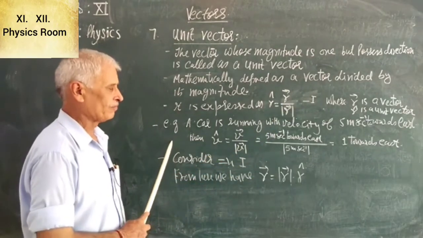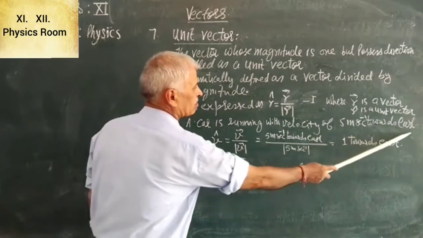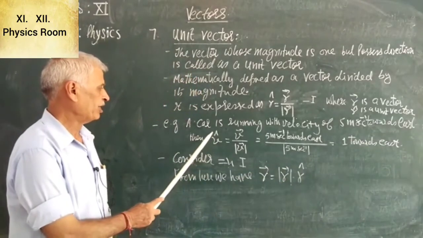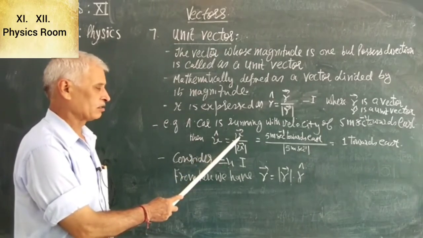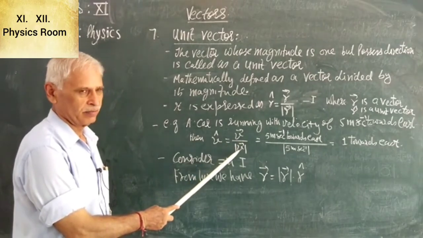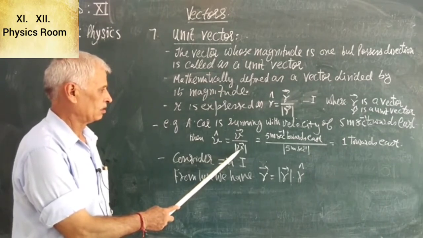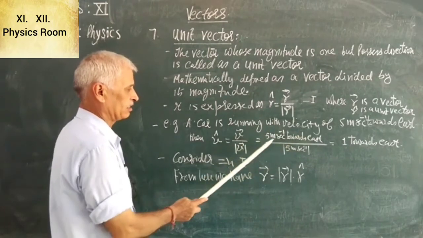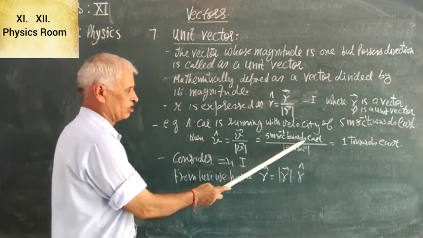For example, a car is running with velocity of 5 meters per second towards east. Then unit vector of velocity v is equal to vector velocity v divided by magnitude of velocity vector. Now 5 meters per second towards east is the vector velocity; this is the speed, the magnitude of velocity, and this is the direction, towards east.